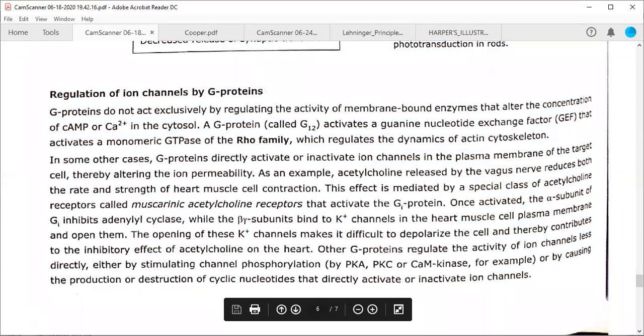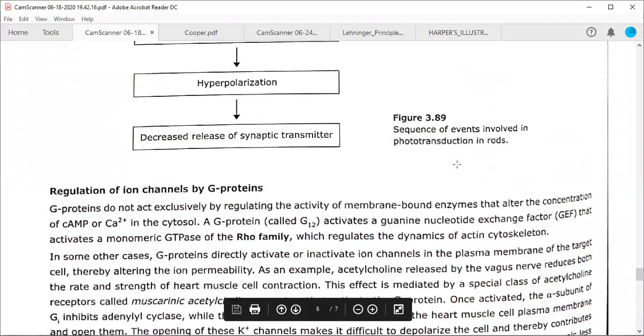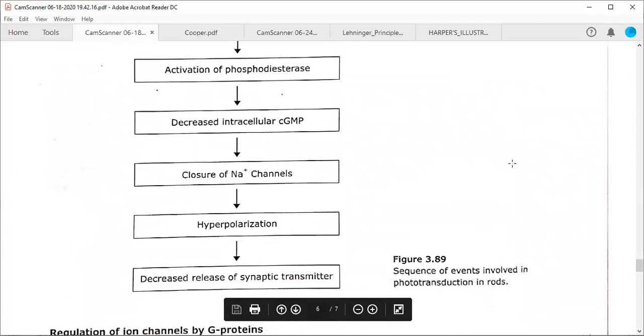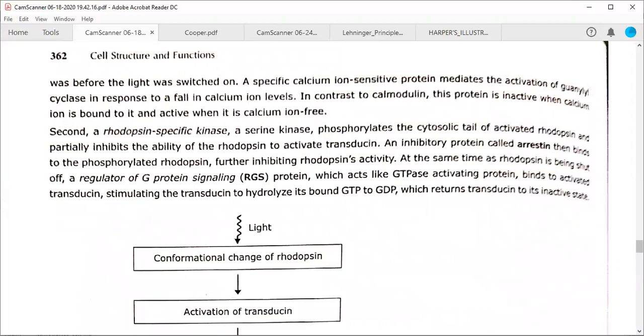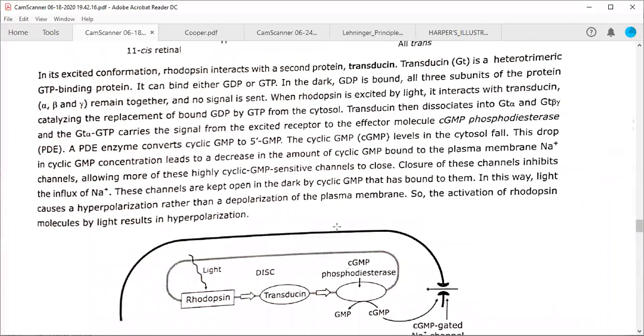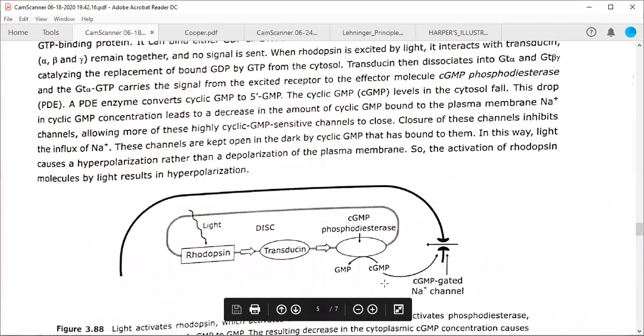We know cyclic GMP directly affects these ion channels. If you do not remember, I will show you. Cyclic GMP also affects the sodium ion channels in the rod cells of the retina or eye, so these can be destroyed.